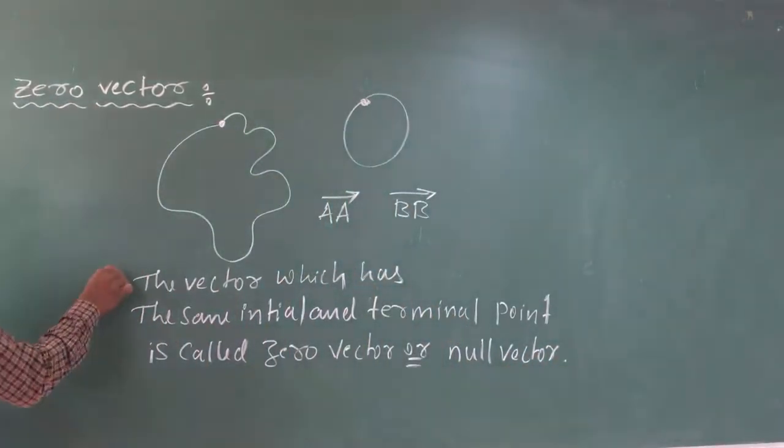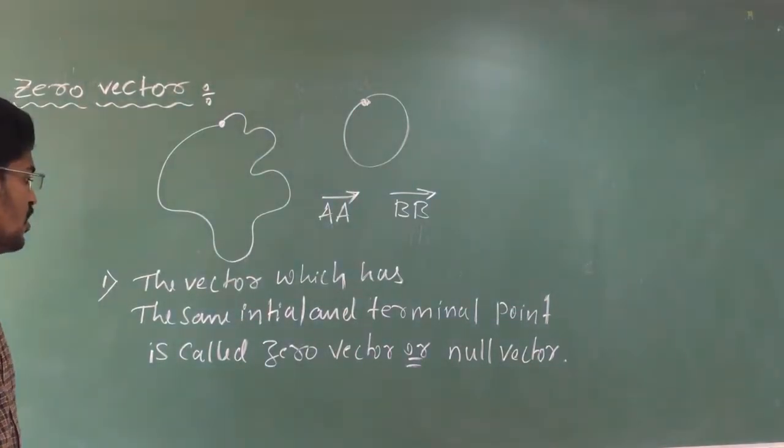This is one way to write the definition of a zero vector or null vector.